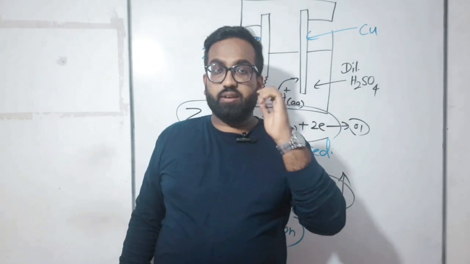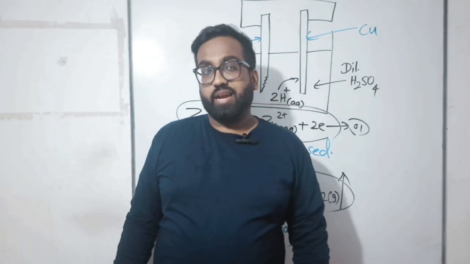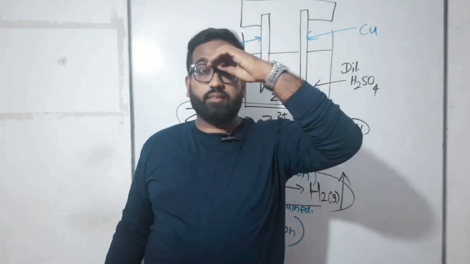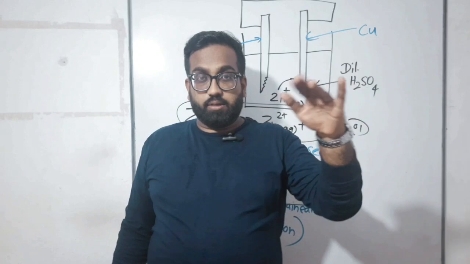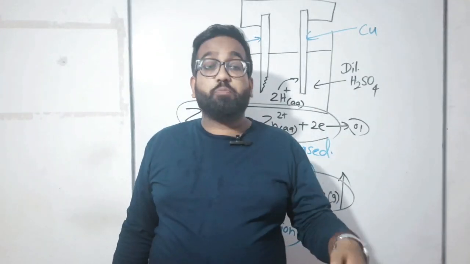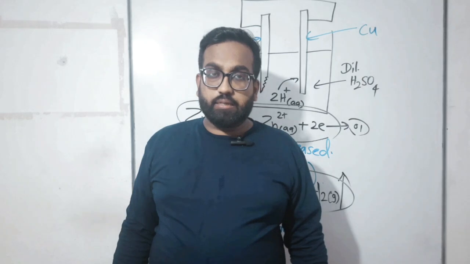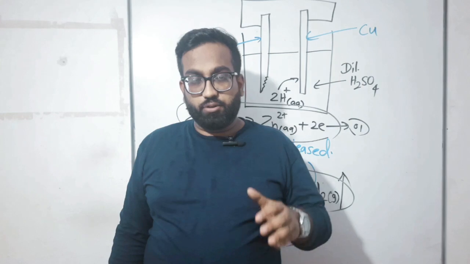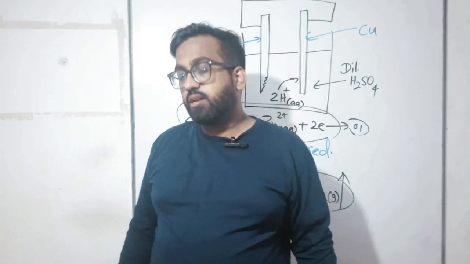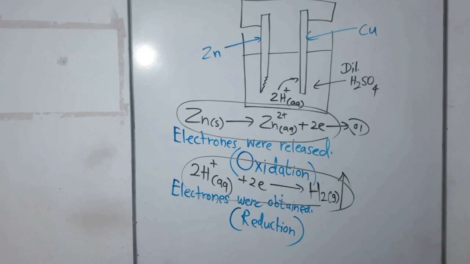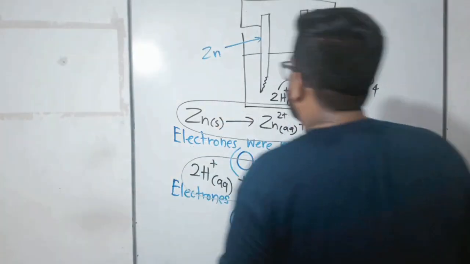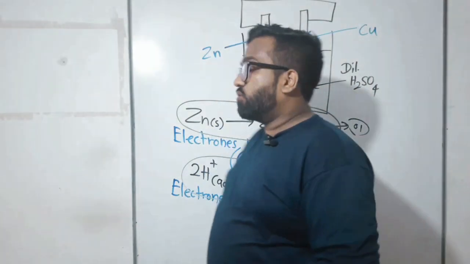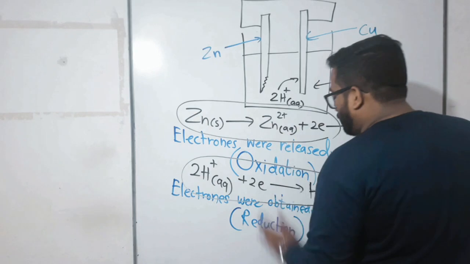Another two remaining: anode and cathode, right? I'll advise you, children, sometimes you try to decide anode and cathode by looking at the positive or negative terminals of the battery. I think that will be dangerous for you in your examination. So always try to go through the way I'm talking here. Now you know oxidation. What is oxidation? Releasing electrons. What was the reaction of oxidation? Zinc to zinc 2 plus plus 2 electrons. What is reduction? Obtaining electrons, gaining electrons. What is the reduction reaction here? 2H plus, 2 electrons, H2.